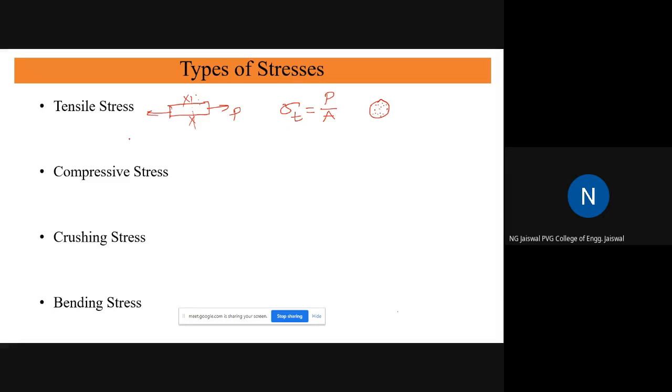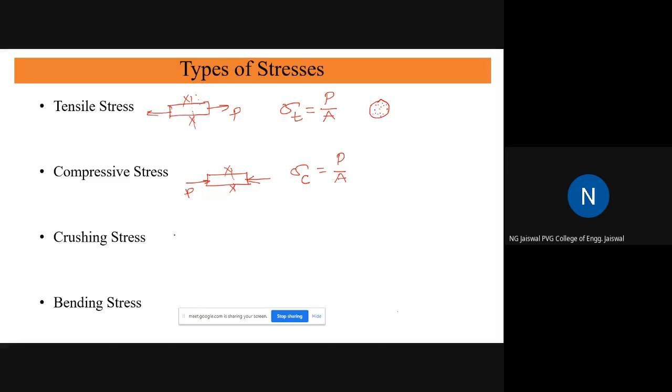Compressive stress is opposite to it. No need to mention, but still I will draw it. This is simple compressive stress. Again there is a force. Again, if you think of some cross section XX, it will experience some amount of stress, generally denoted by sigma C. Compressive stress is again force by area, right? Sigma C is the compressive stress. So this is very similar to tensile stress, and actually these types of stresses are very easy to identify.